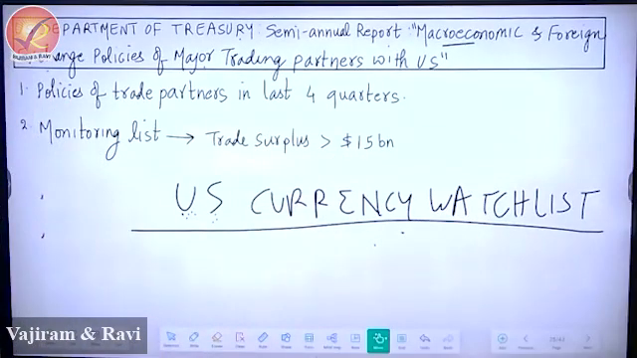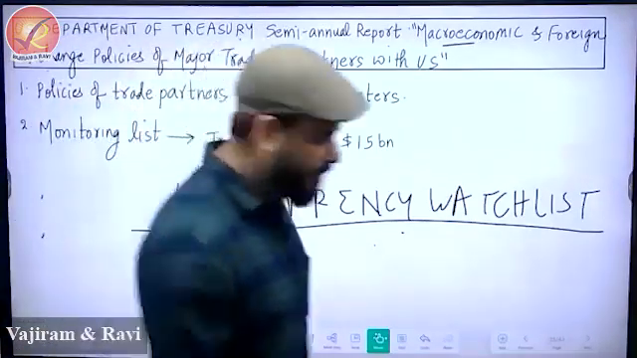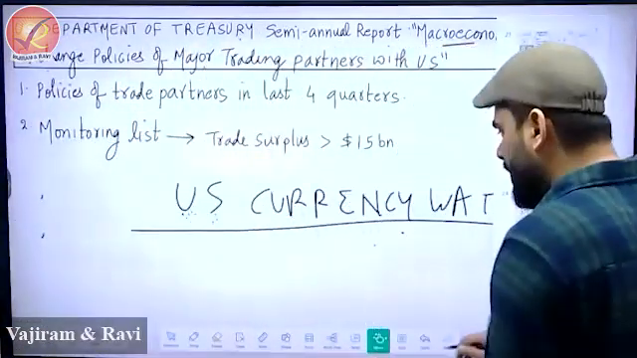If this condition is satisfied, in the second point itself, continue writing: if this condition is satisfied, USA puts that trade partner in the currency watch list.